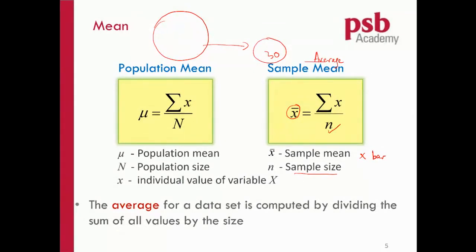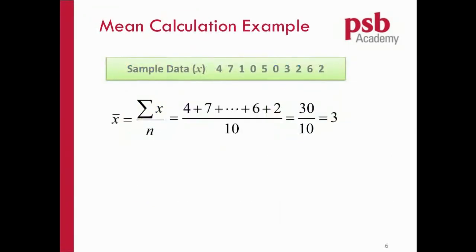And what is this x? This x means every single data point. And this sign means summation. You're going to sum up all the data points. Let me show you this one easier. So you have this data. How many do you have? 1, 2, 3, 4, 5, 6, 7, 8, 9, 10. So the n will be 10.